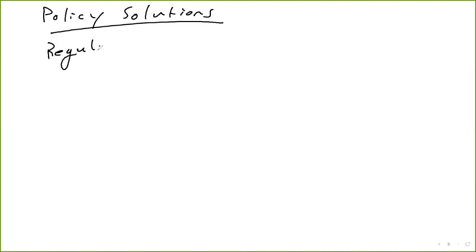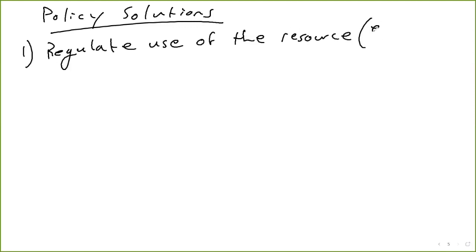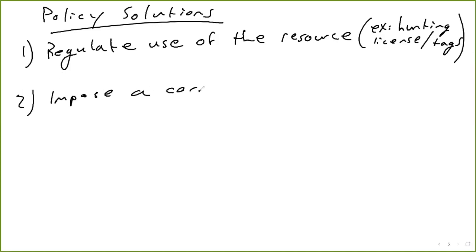So policy solutions are going to be similar to those used to correct an externality. So some options are, we could regulate the use of the resource. We just pass rules about how the resource can be consumed or used. Hunting and fishing licenses are kind of an example of this. If you want to hunt white-tailed deer, you can't just go out in the woods and start shooting them. There's a specified hunting season, and you have a certain number of tags each year, and that keeps the population at a healthy level. Another solution might be to impose a corrective tax like we saw before.